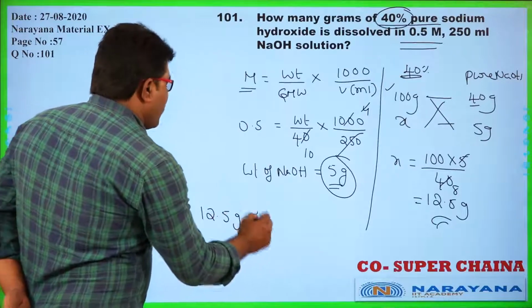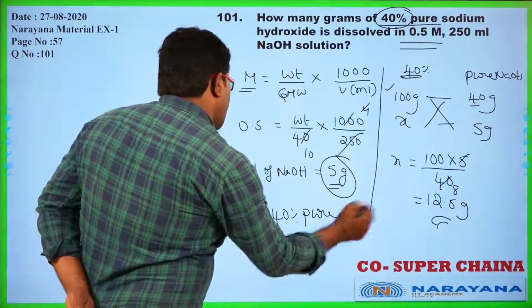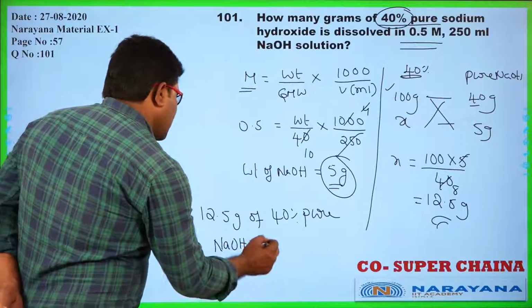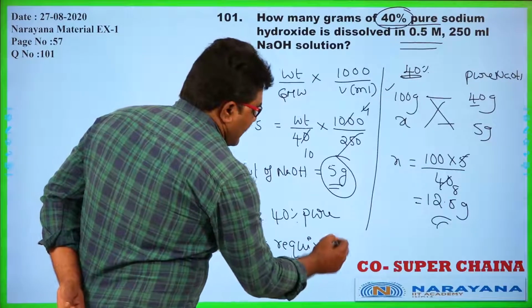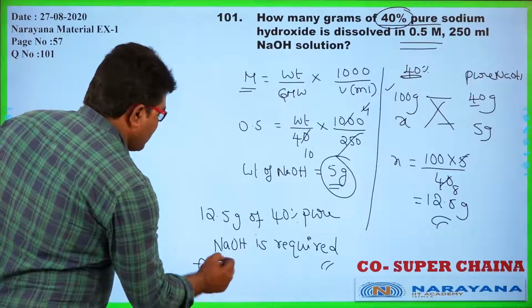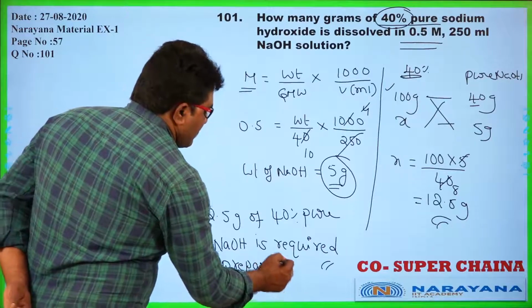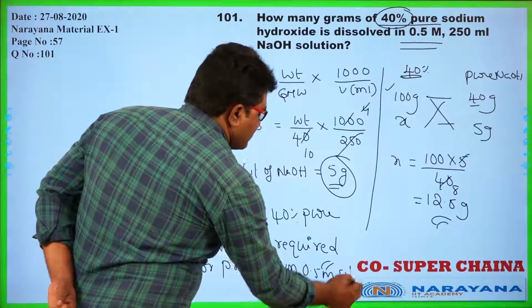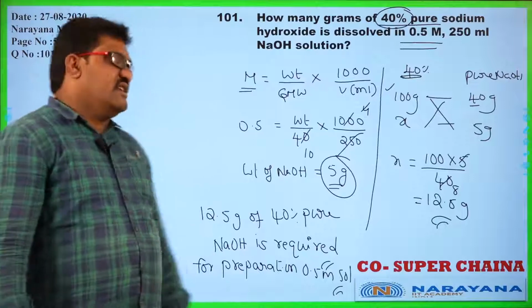So 12.5 grams of 40% pure NaOH is required for preparation of 0.5 molar solution. Okay? Yes. Let us go for the next question.